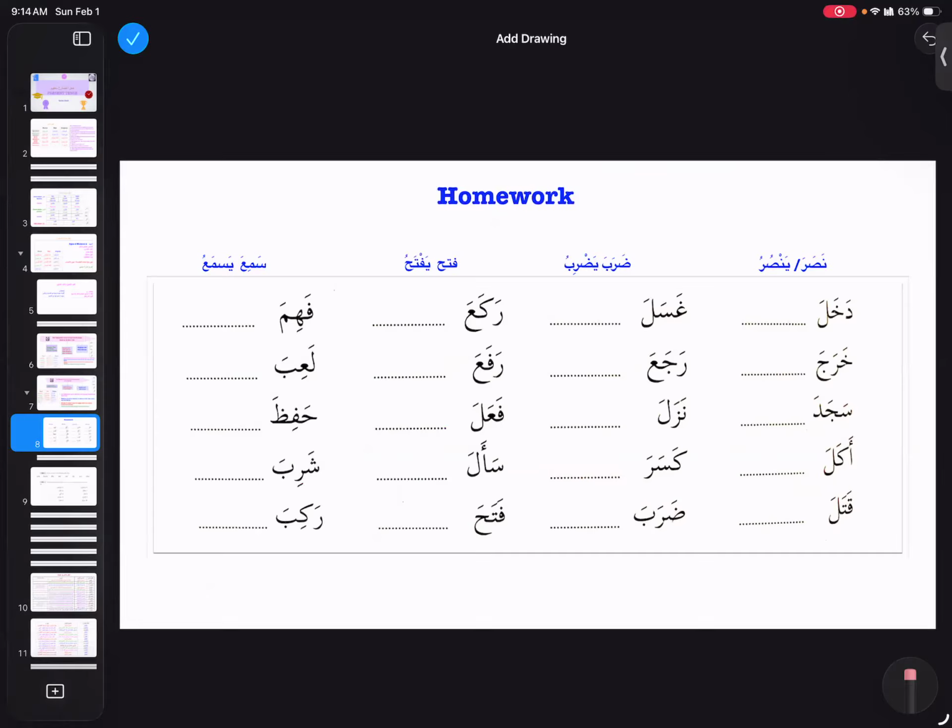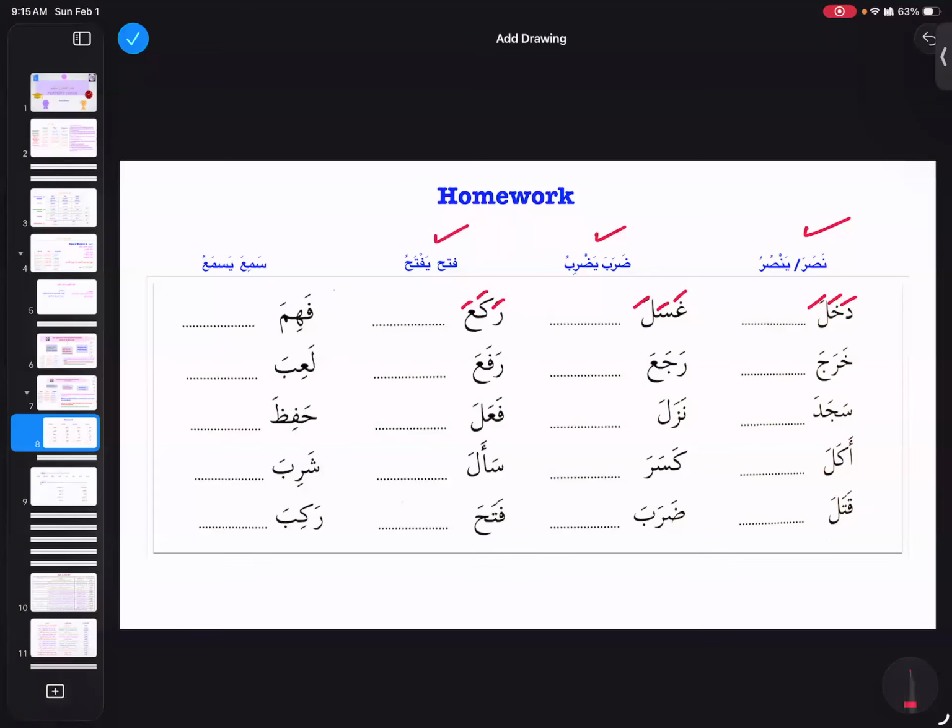You see that we have dakhala in our madi form. In our madi over here we still have ghasala, raka'a, fahima.